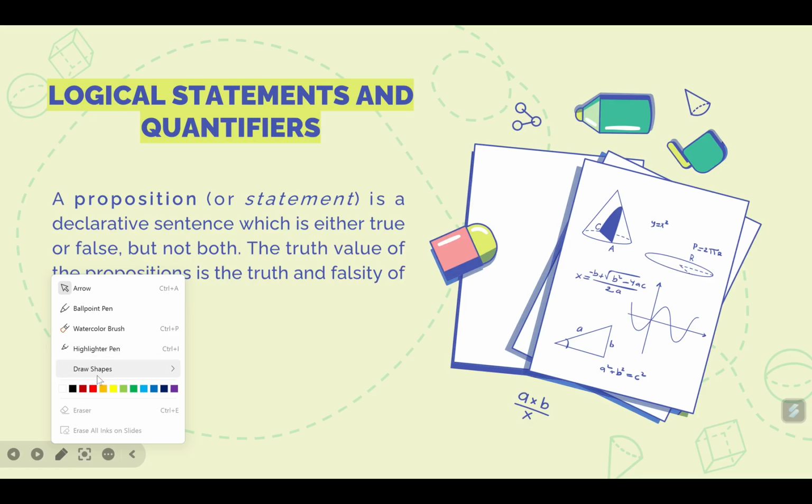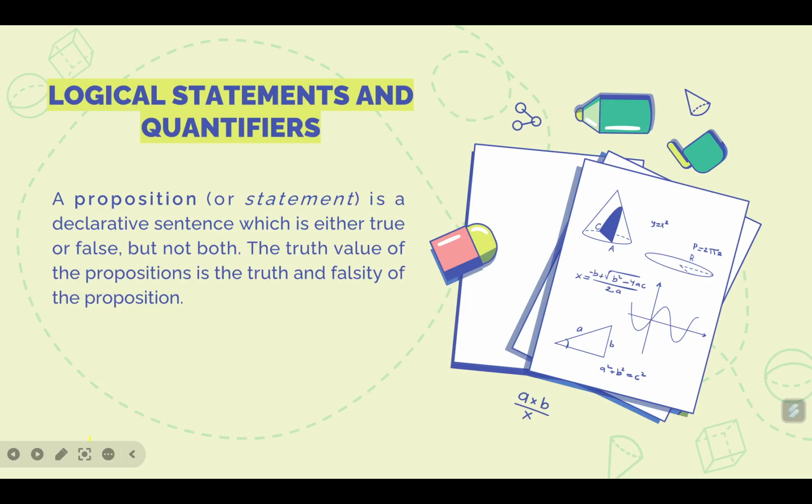First, it should be, let me highlight the first requirement to be a proposition. First, it should be a declarative sentence, and it can be evaluated as either true or false. Otherwise, we cannot consider it as a proposition. Now, a proposition has two values only. That value is called a truth value, and it depends on the truth and falsity of that proposition.